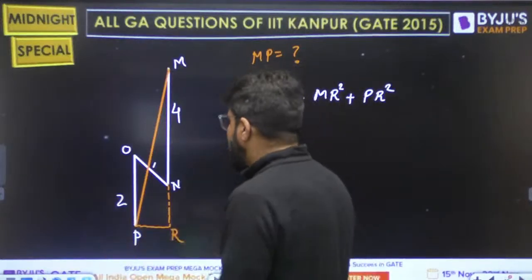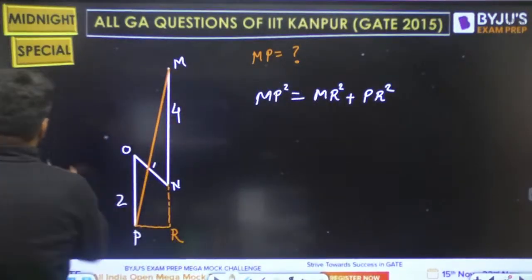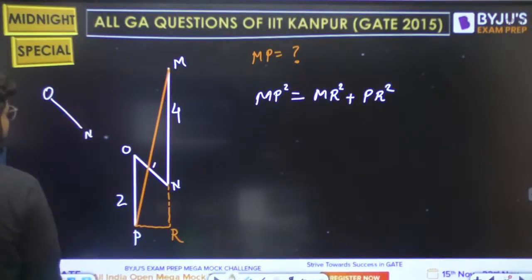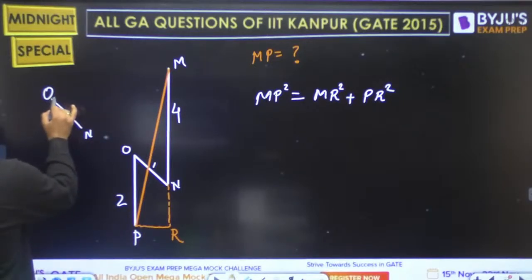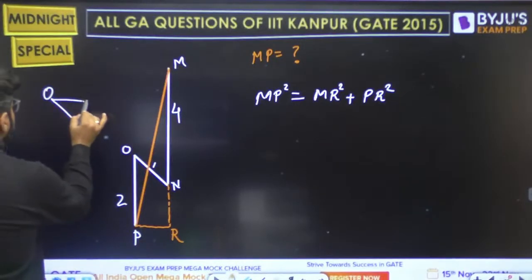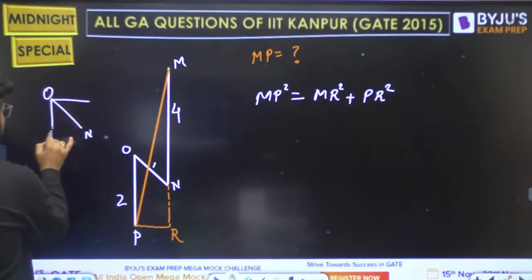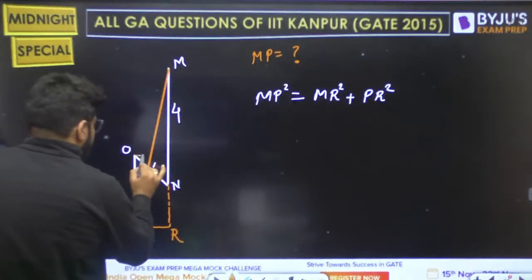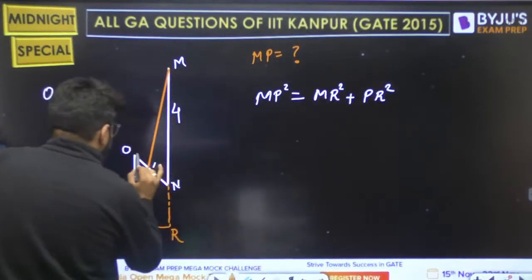One simple trigonometry will make you solve this problem, right? If you take this ON picture separately, okay, this is southeast direction. This is southeast direction, and I told you southeast means by default 45 degree, right? By default 45. So let's do this same marking here as well, right? Let me mark this as well.